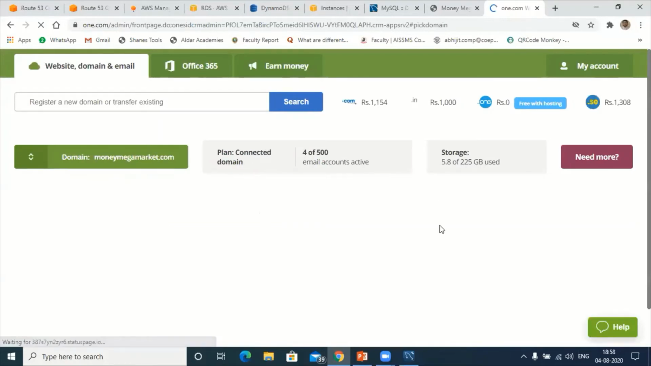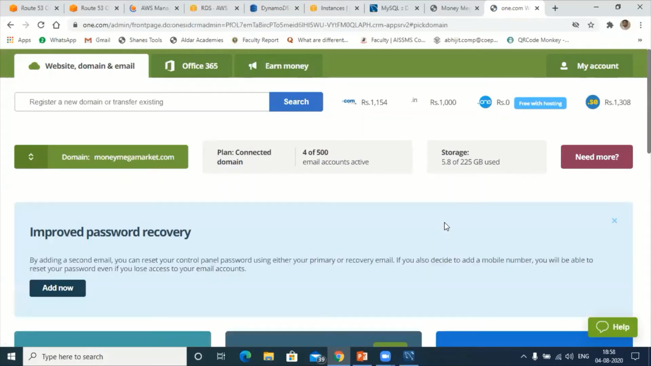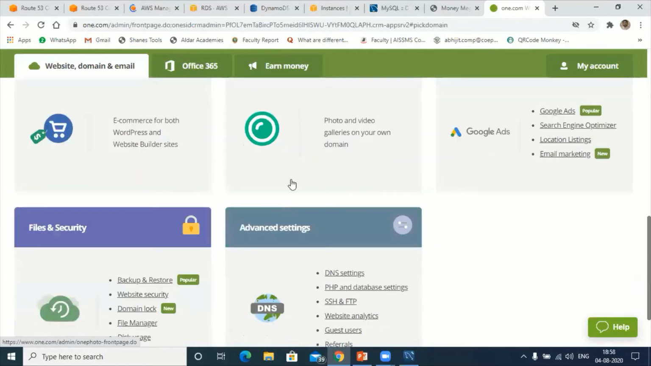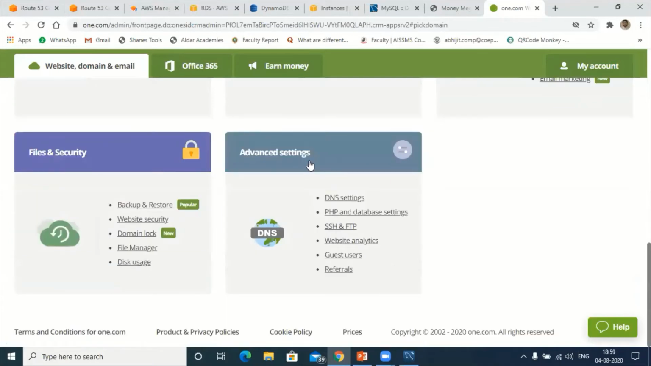As far as India is concerned, GoDaddy is there, Squarespace is there, Hostinger is there. There are many service providers, and they will also provide the same control panel. So you have to go to their control panel. Here you will get an option called advanced settings, in this one.com. In GoDaddy, some other options will be there.